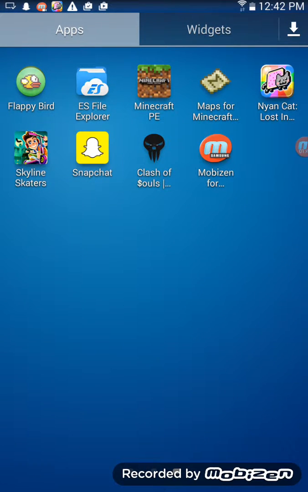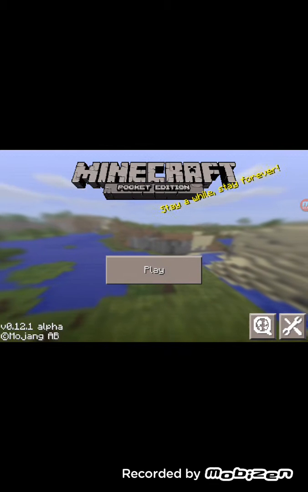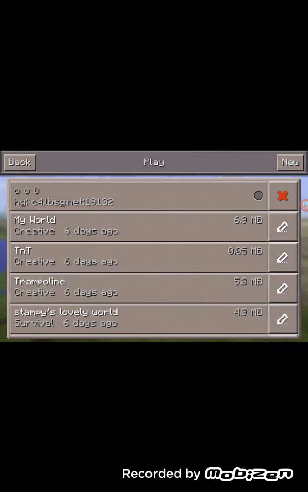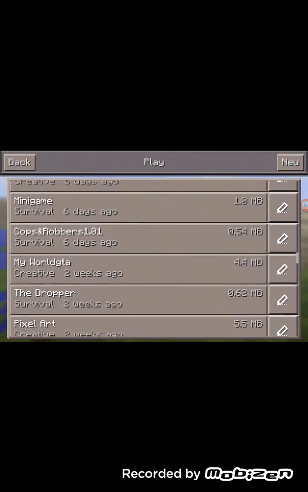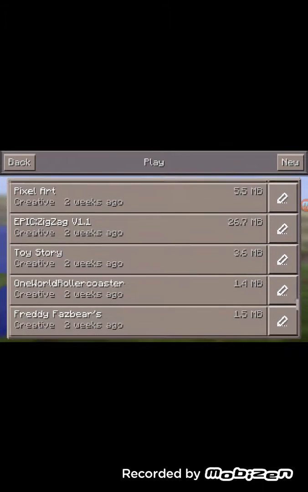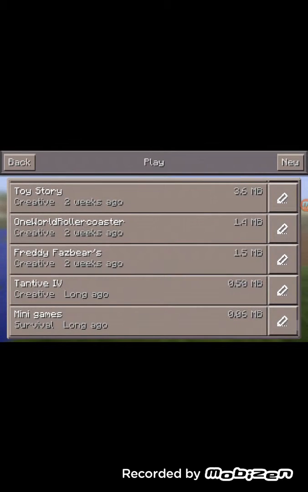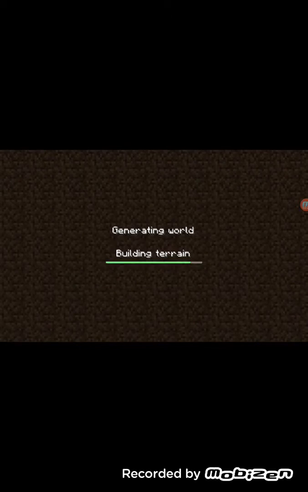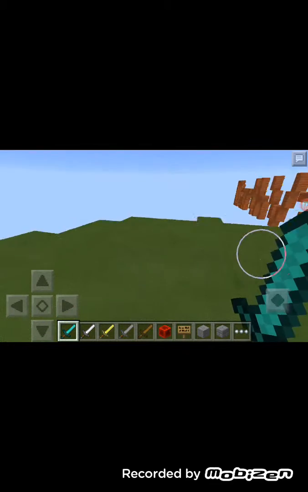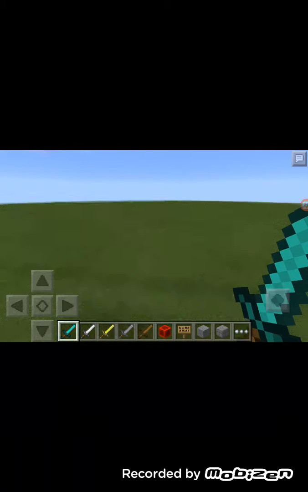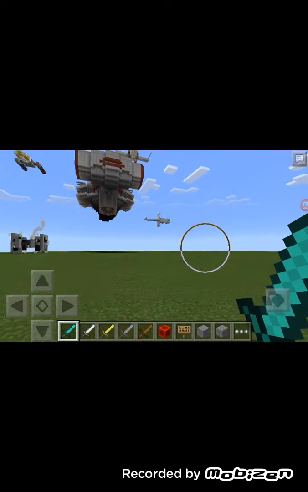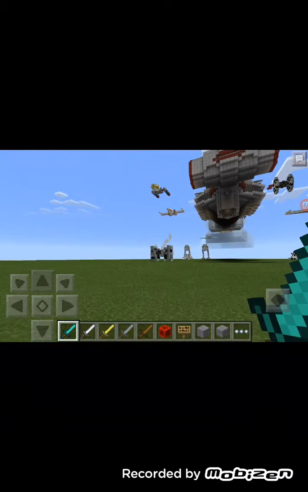So now you open Minecraft and you should click play. You have to look for the name. Sometimes they give it weird names. And like, what the heck is this? Oh yeah, it's this one.